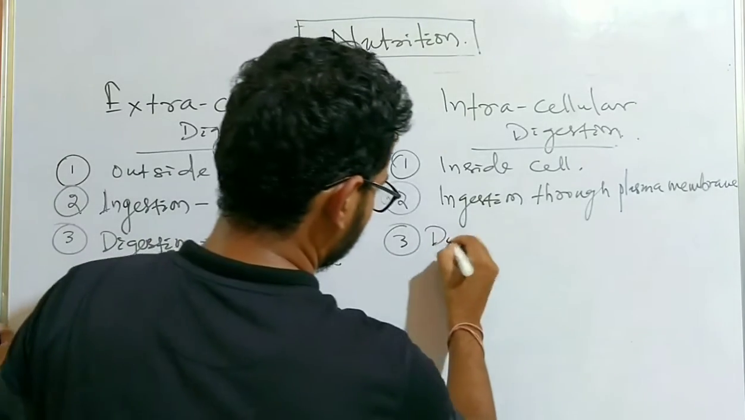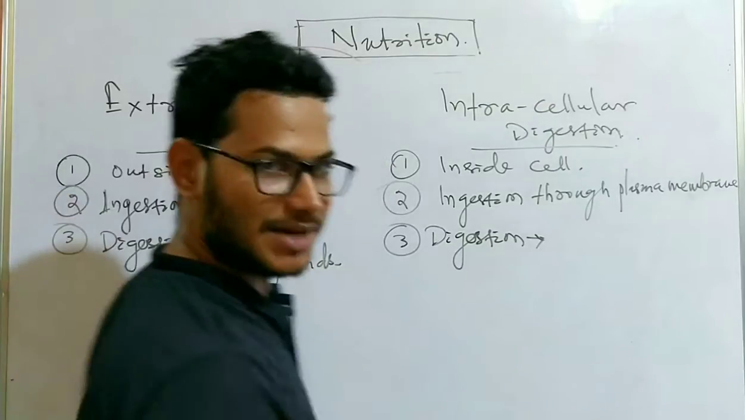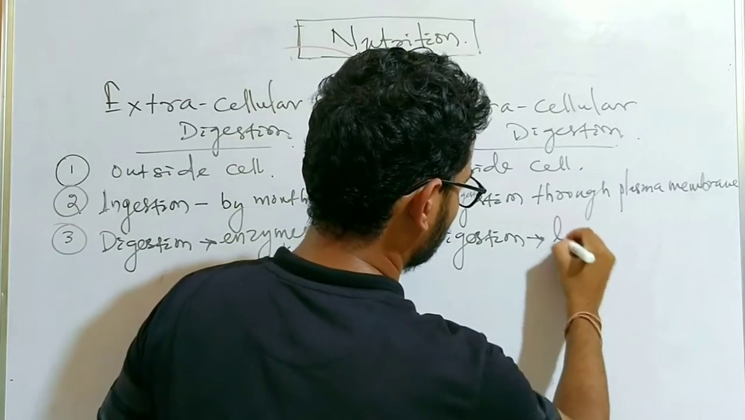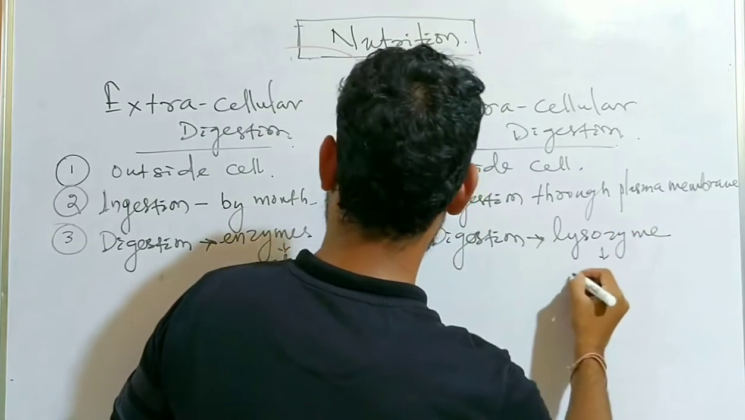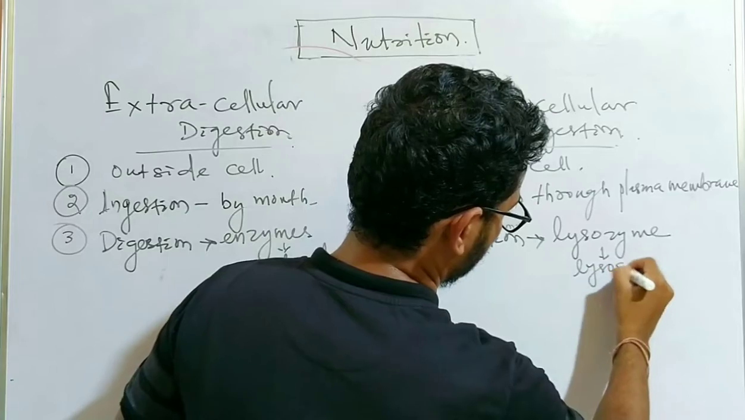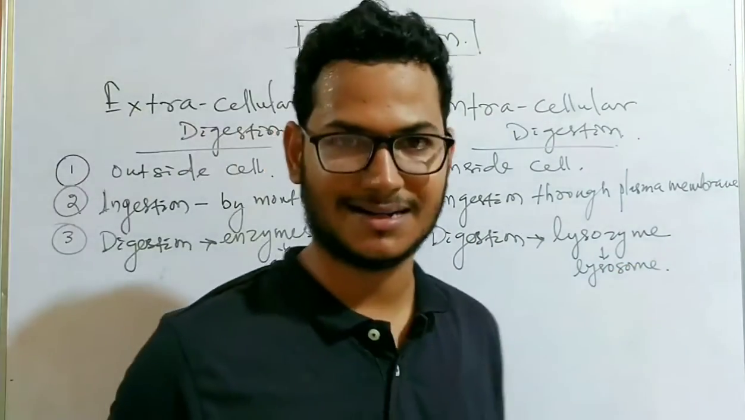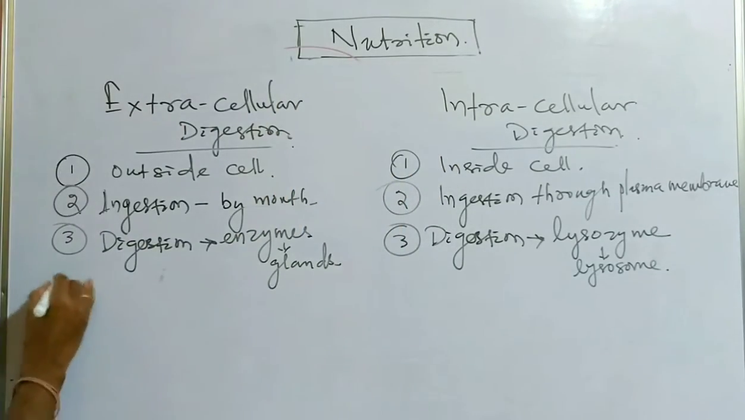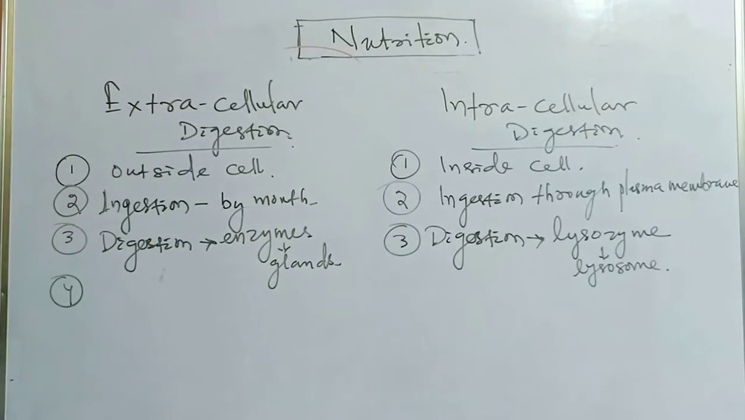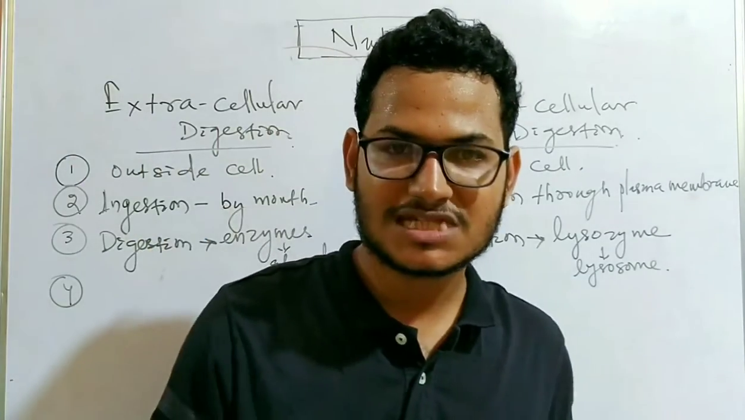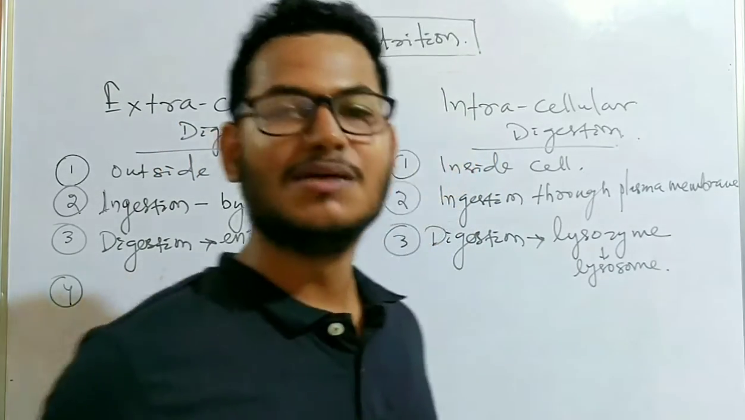So here digestion takes place with the help of an enzyme secreted by lysosome, which is called lysozyme. The lysosome is a cell organelle. Clear? Next, where does digestion take place in extracellular organisms? Inside a particular canal that is known as the digestive system or the alimentary canal.